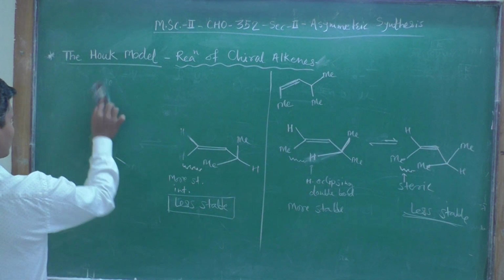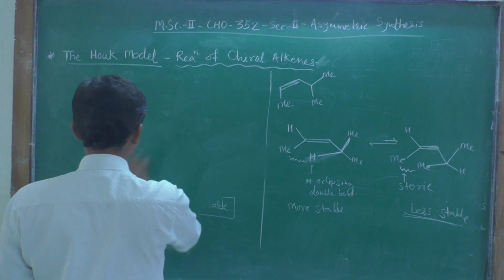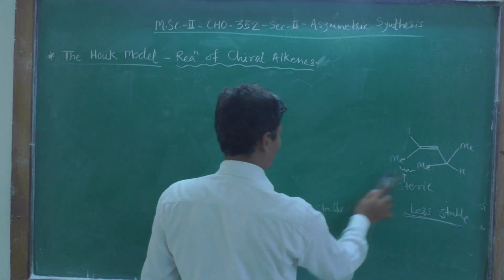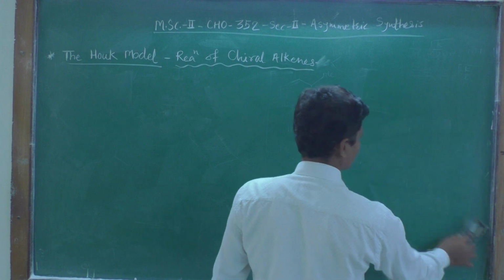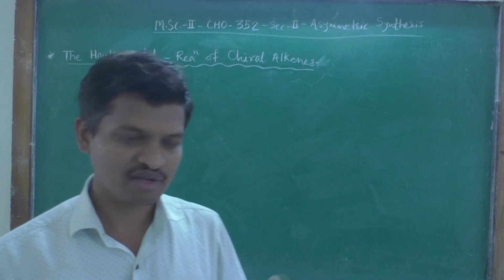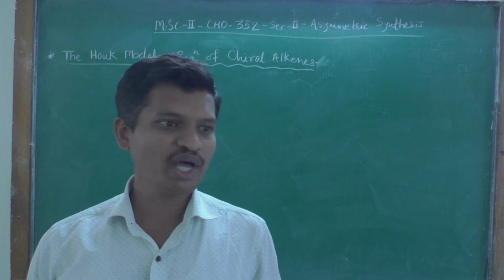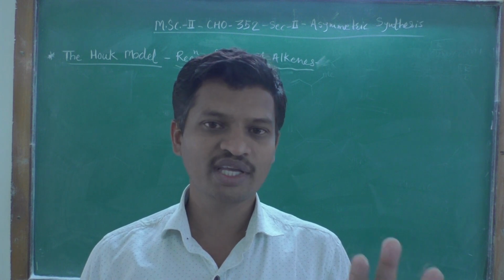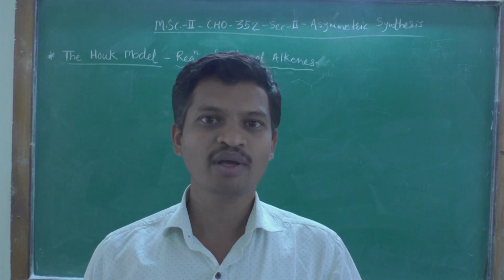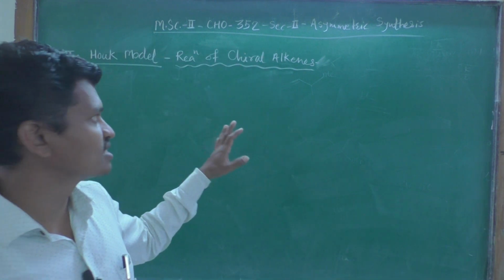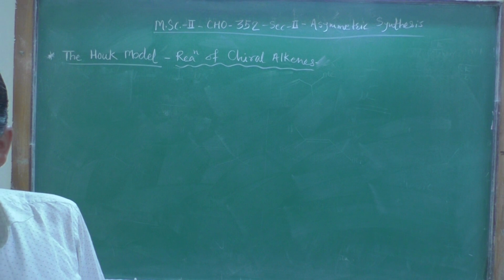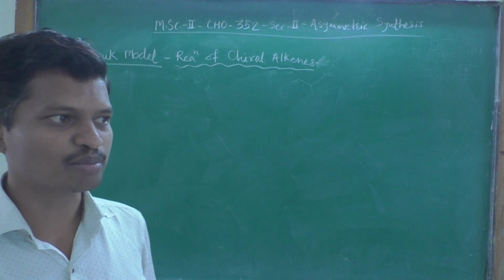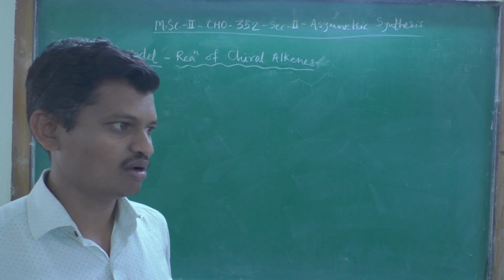Now consider the reactions of such alkenes. While applying these models, first of all we have to write these given molecules in their stable conformation. Just like we do with the Felkin-Anh model: before applying the Felkin-Anh model, we draw the more stable conformations of that given chiral carbon compound, and then we apply the model. So in this case we are going to see the same sequence: try to write the stable conformation of the alkene and then try to apply the Houk model.